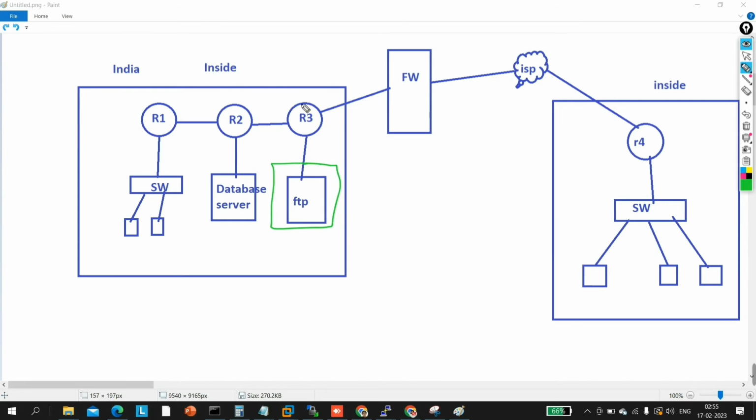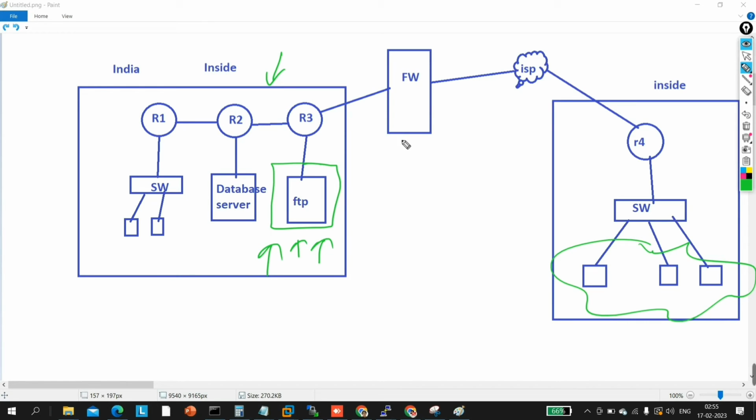What we can do is create a separate zone for servers like FTP server, TFTP server, web server. Okay, suppose this one is my web server and these users are accessing my web server multiple times a day. If you have this type of server, you will never put it in your inside network. Otherwise, because of this server, your entire network can be disturbed.